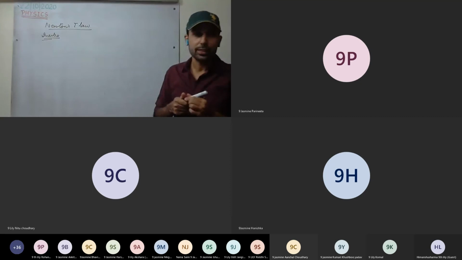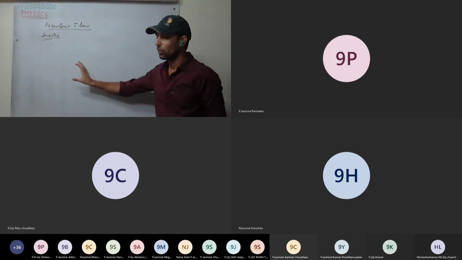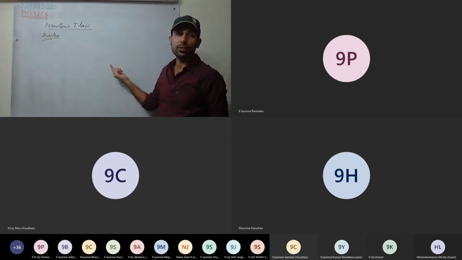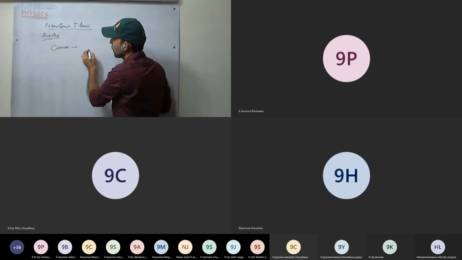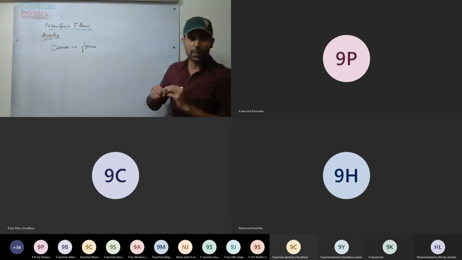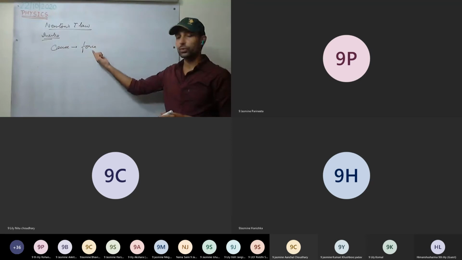Till now in the second chapter we have discussed linear motion, that a body is moving, but we haven't discussed the cause. So today we'll be discussing the cause. What is the cause of motion? Force. Whenever force is applied, a body can be set into motion, or we can stop the body by applying force.